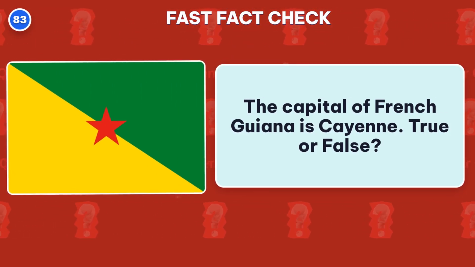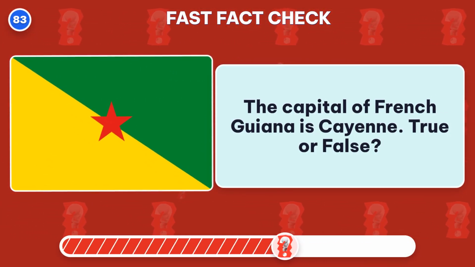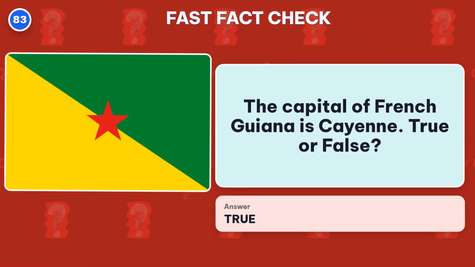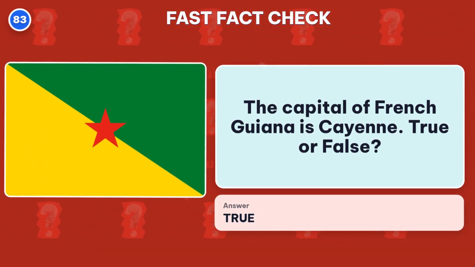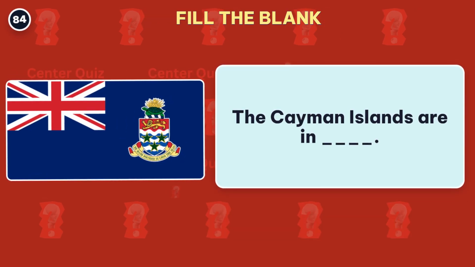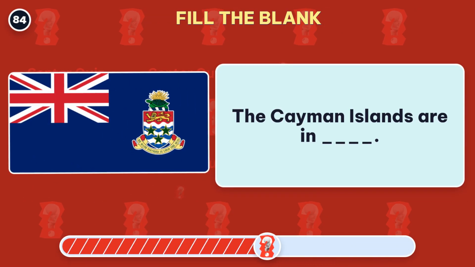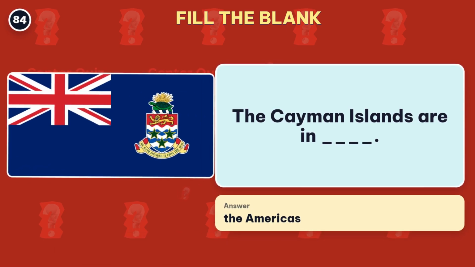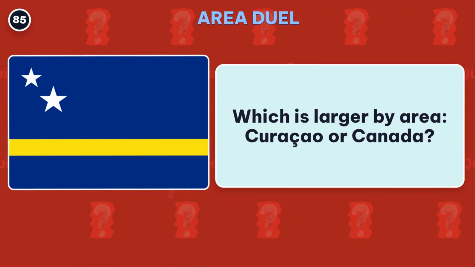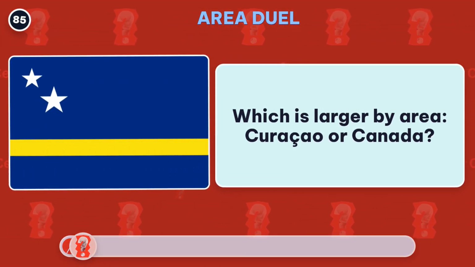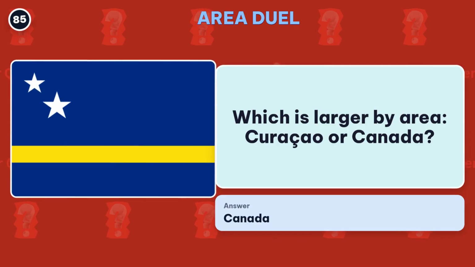True or false? True! The capital is Cayenne. Fill in the blank. Which continent are the Cayman Islands in? Answer, the Americas. Which is larger by area, Curacao or Canada? The right pick is Canada.